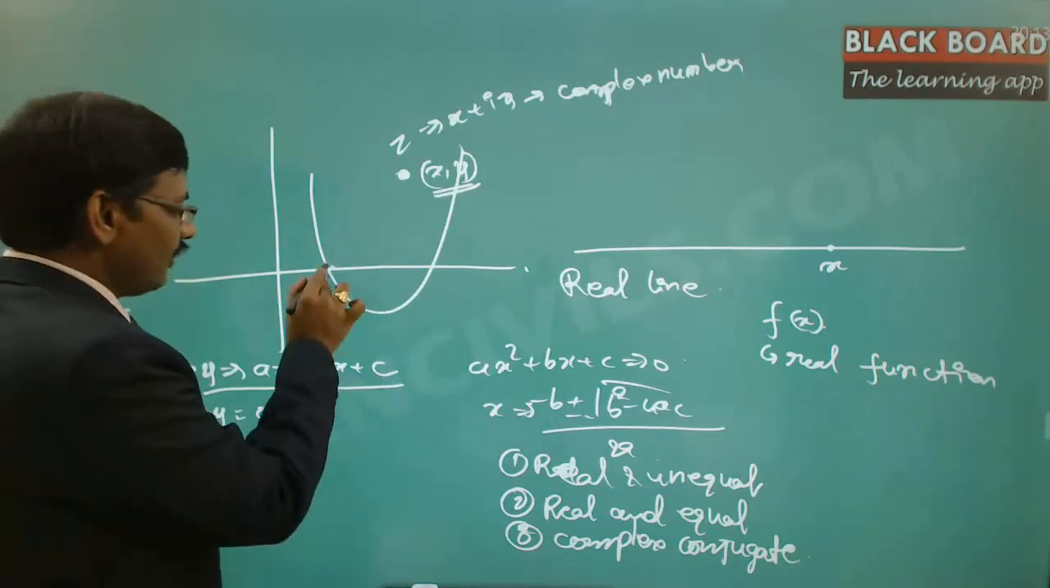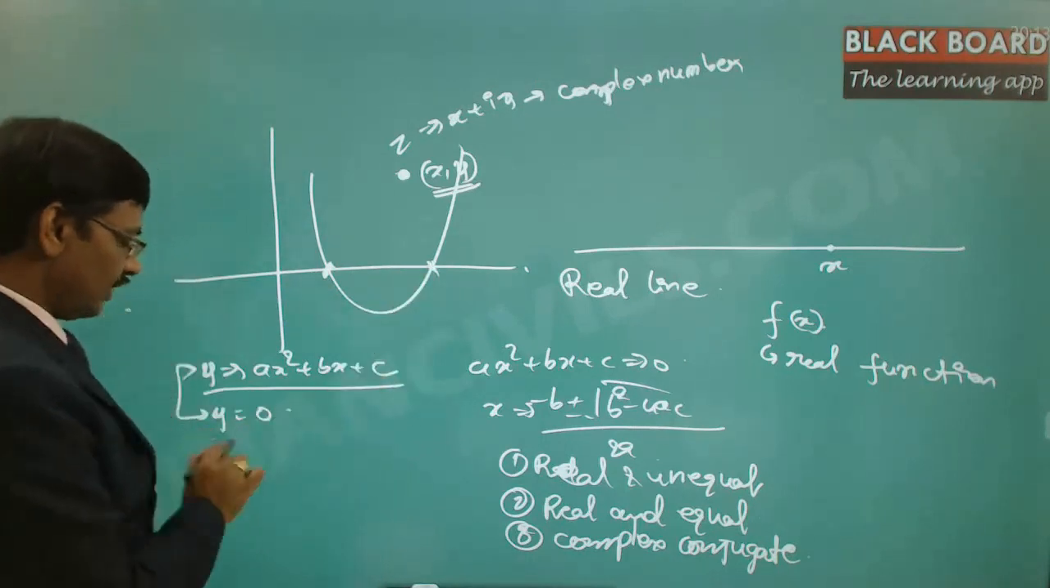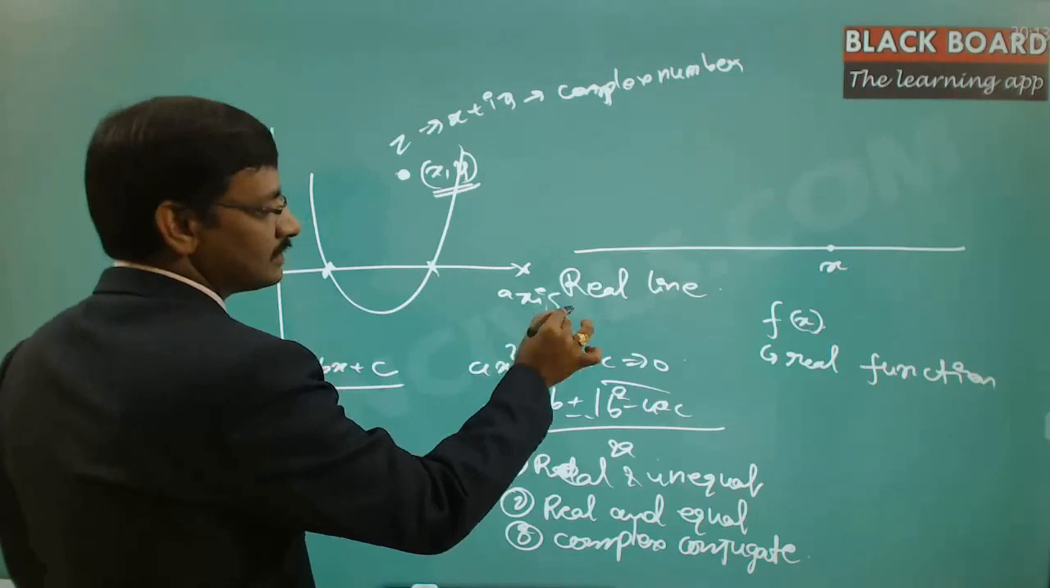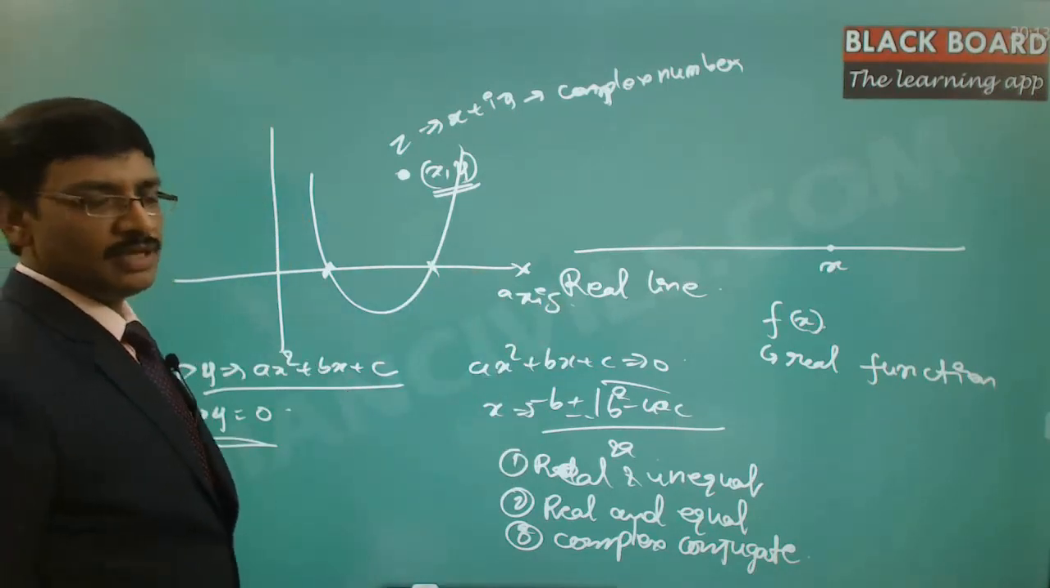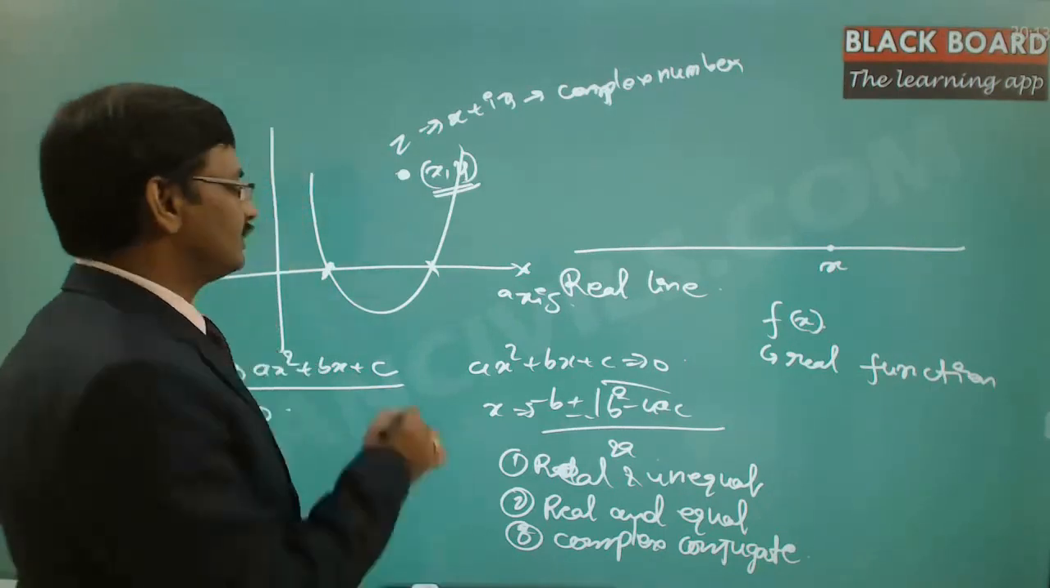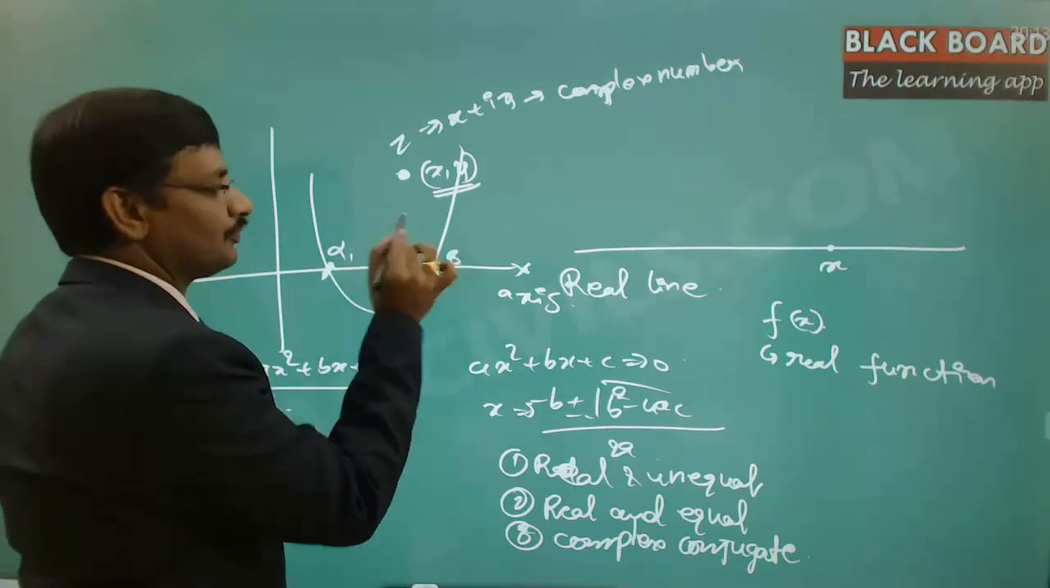Now if you notice, we have two different intersections for the line y is equal to 0, nothing but the x-axis. So the x-axis is nothing but the y is equal to 0 line. Hence we have got two different intersection points, which we call the solutions alpha comma beta.